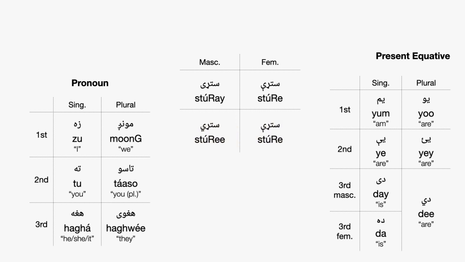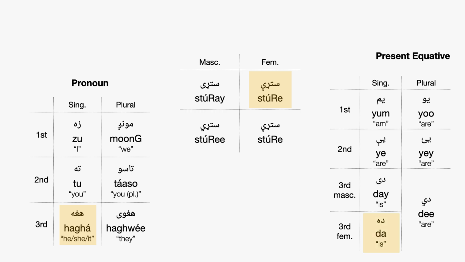If I say hara, and I'm talking about him, then I have to say the masculine singular form of this adjective. I have to say he's tired. Hara stare de. And there's the full sentence like that. But if hara is talking about a girl, then I have to say hara stare da.